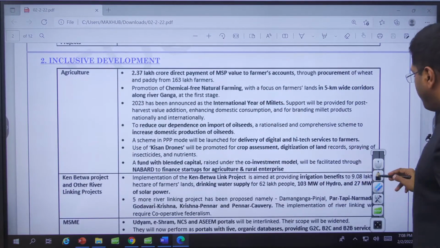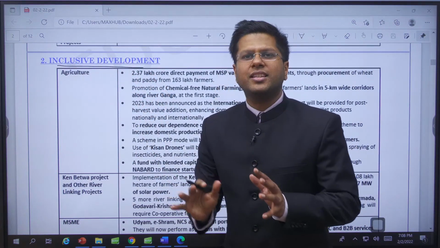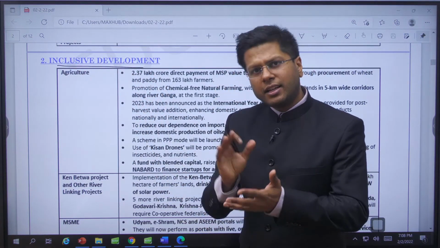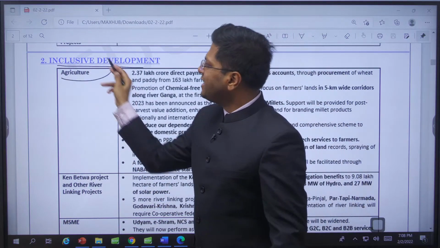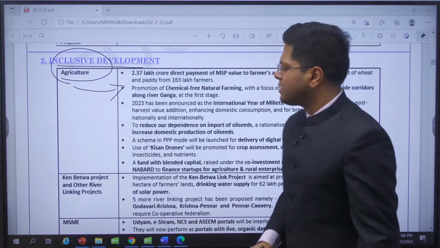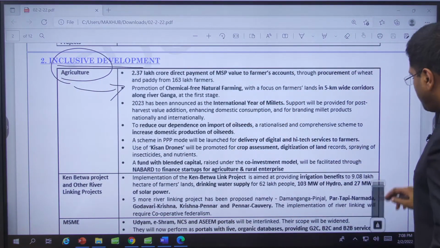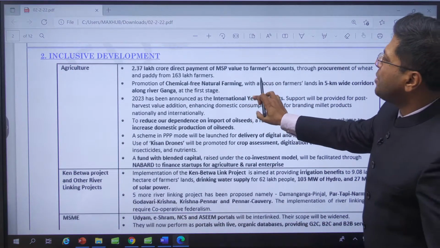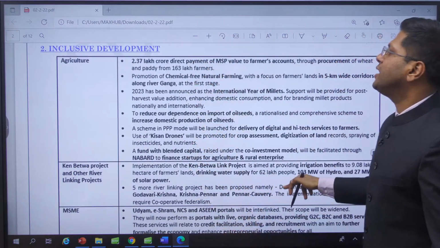Second, inclusive development. So this was not a populist budget. A lot of people have said this was not a populist budget. Even considering the elections, it has not been a populist budget, a good budget. So agricultural developments have happened, right? But they didn't pay heed to MSP or raising the MSP targets. They just mentioned that some amount will be disbursed to MSP. So many lakhs of farmers will be covered, right?